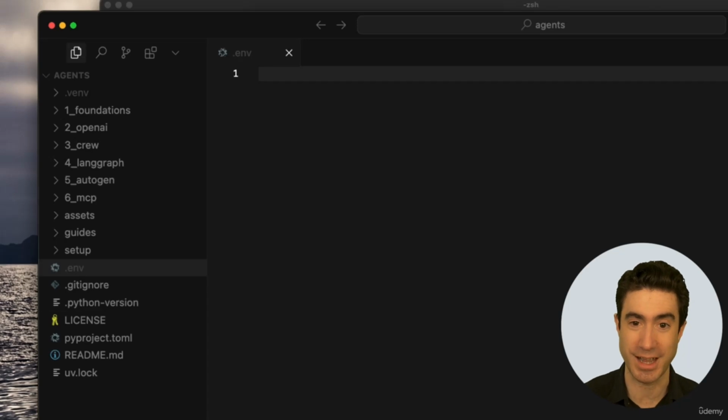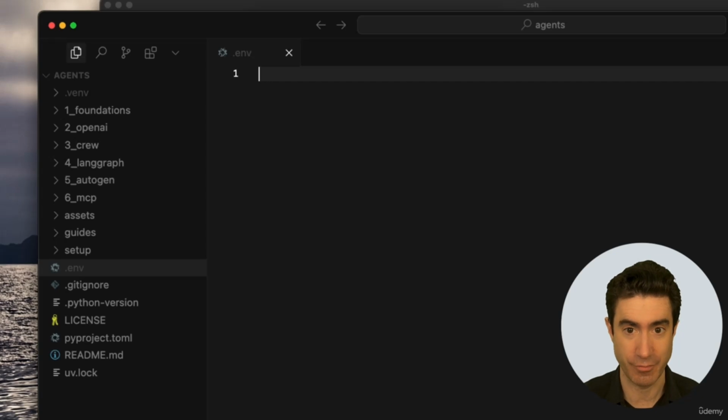and it's got to be called exactly that. And you'll see why later, but basically this is a file which is often used to store environment variables, things that will load into our environment as variables that we'll use for things like passwords and tokens and keys. And it doesn't get checked into GitHub, so it stays as a private file just for you. And it's a common technique for managing these kinds of things. And it's called .env, and it has to be called exactly that.